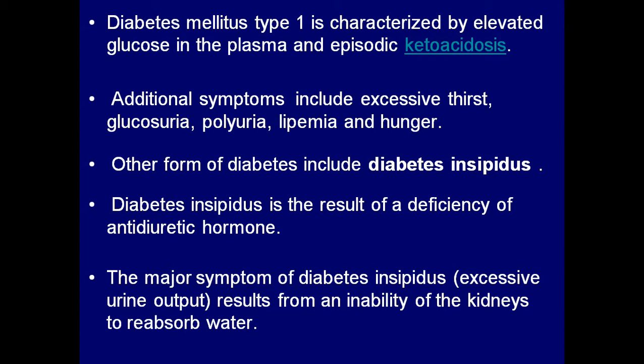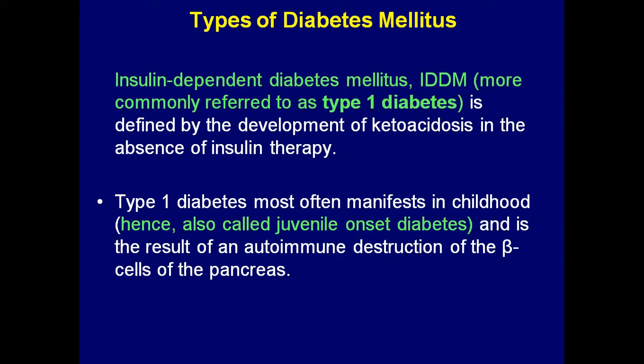Diabetes insipidus is different; diabetes mellitus is different. The sugar disease which we commonly term is called diabetes mellitus. Diabetes insipidus is excessive urine output because of the deficiency of ADH. So you should not get confused between diabetes mellitus and diabetes insipidus. Whenever I say diabetes, it means diabetes mellitus, the sugar disorder resulting from hyperglycemia.